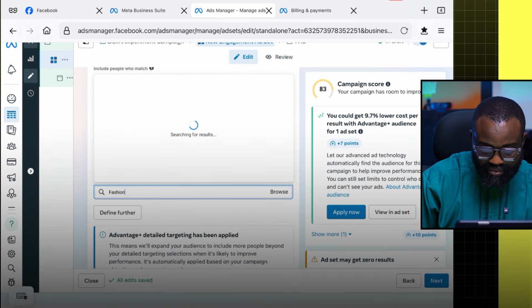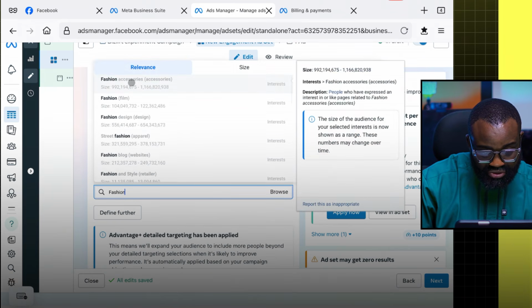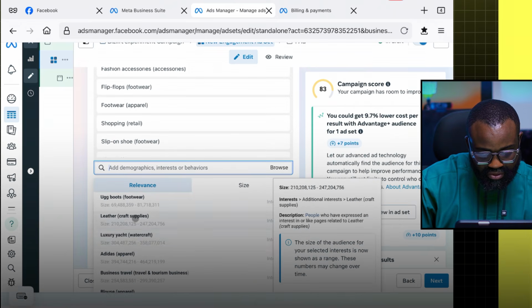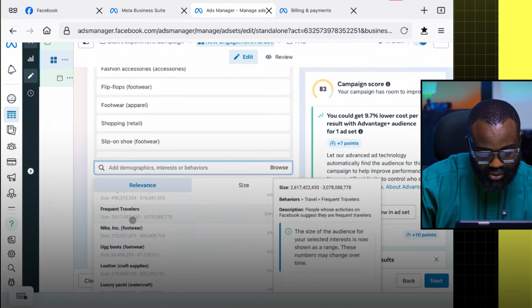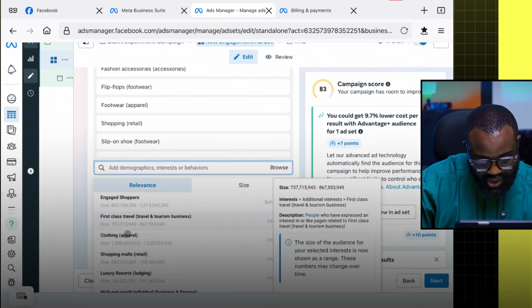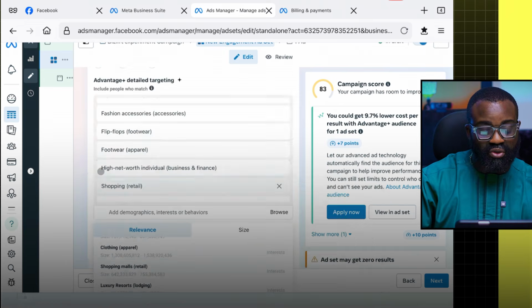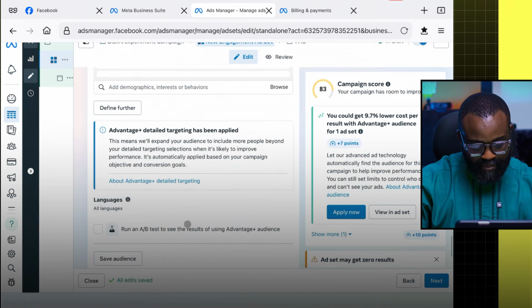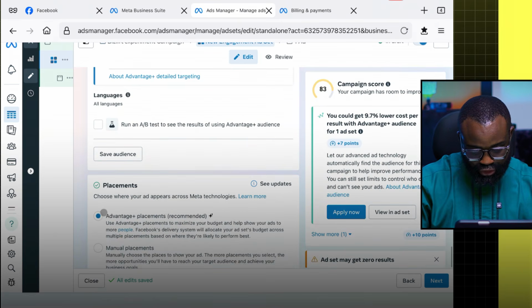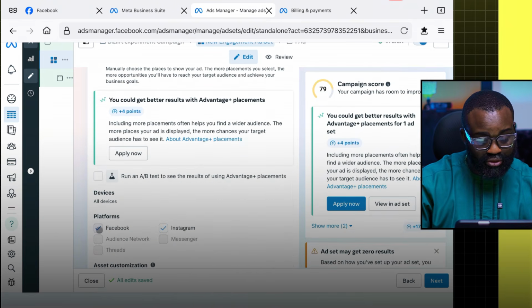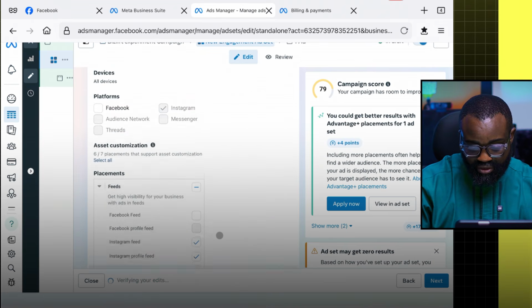Fashion. Let's see. Fashion accessories. Let's add that. And then finally, let's see if we can add, maybe high net worth individuals. Let's just add that. Okay, so that makes it 10. So let's move on. Placement, we're going to use a manual placement, right? And then I'm going to turn off Facebook as well, just as I did for the other one.